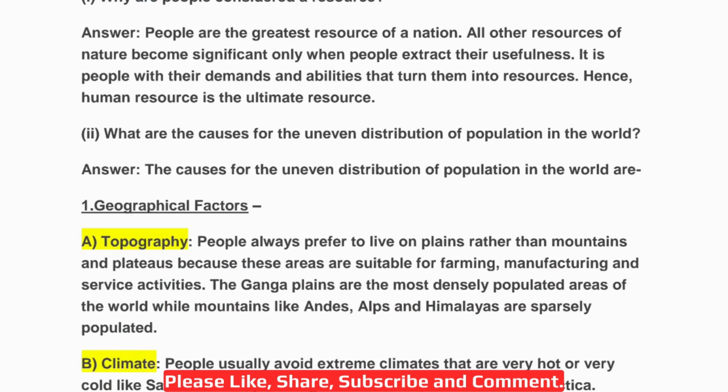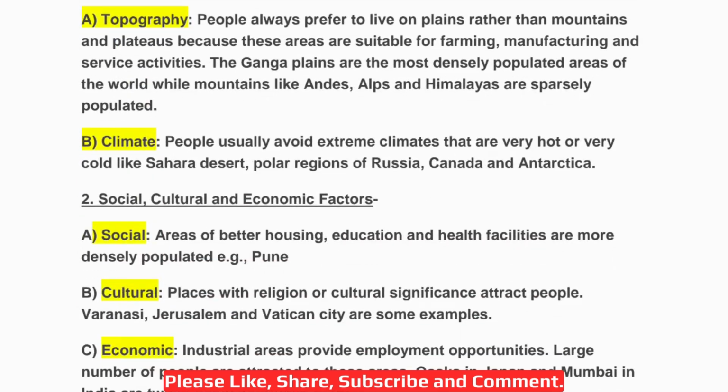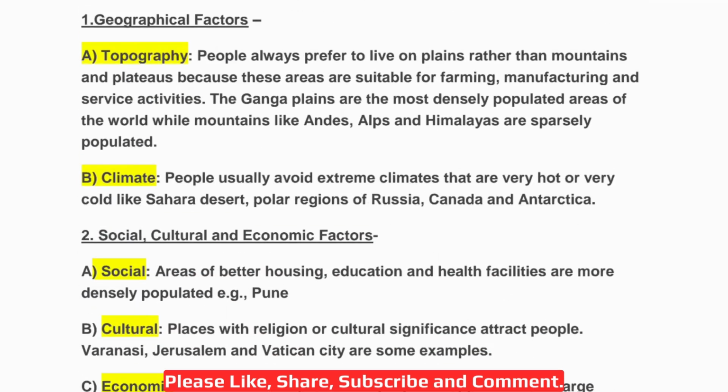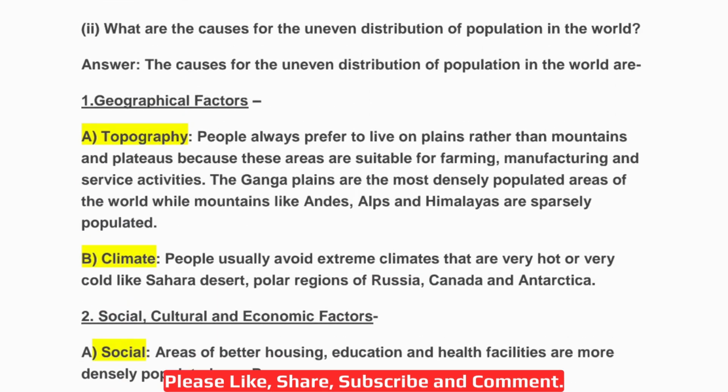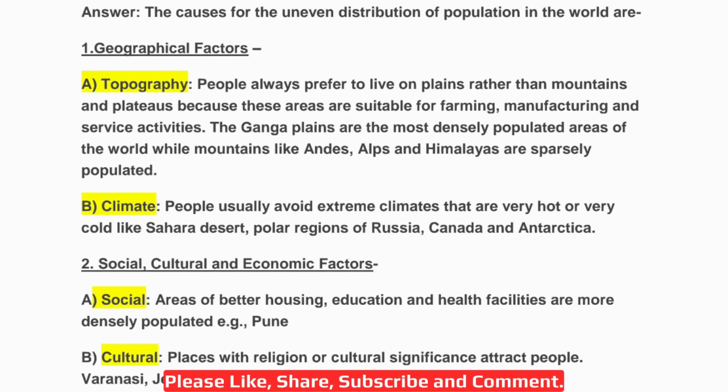The next question. What are the causes for the uneven distribution of population in the world? So the answer. The causes for the uneven distribution of population in the world are, so there are two factors, geographical factors and social, cultural and economic factors. Okay, so I have not mentioned all the geographical factors. For me, two are enough. If you want, you can add more, right? So the first one, topography under geographical factors.